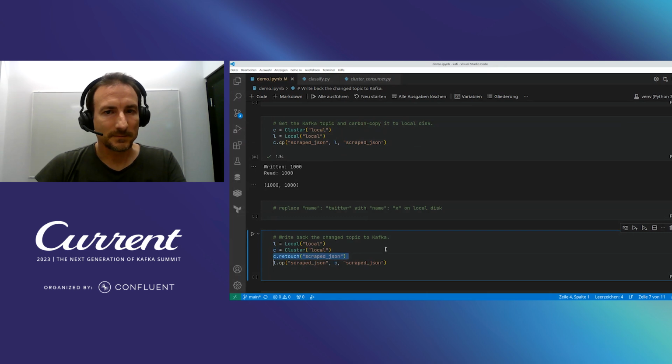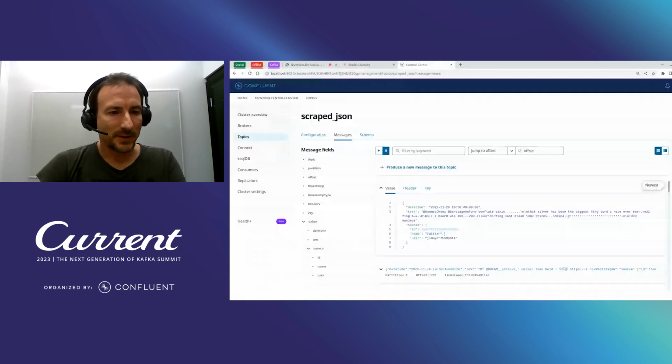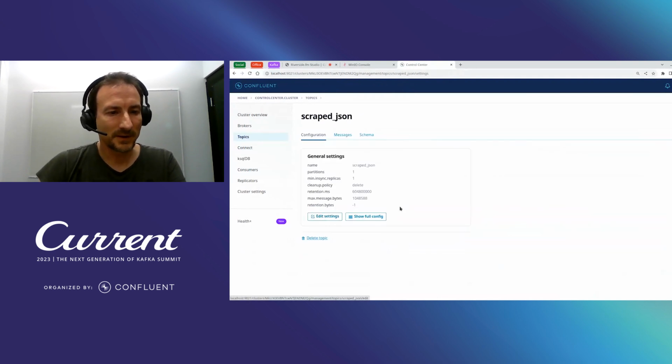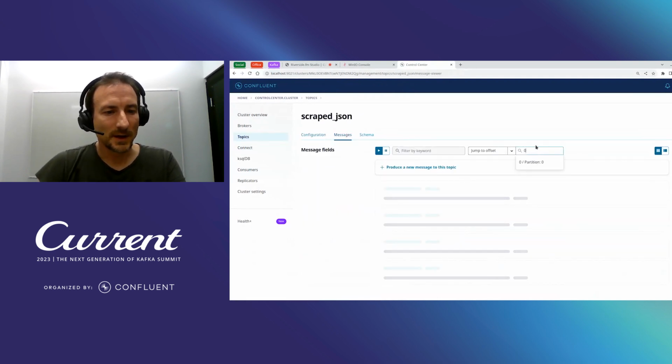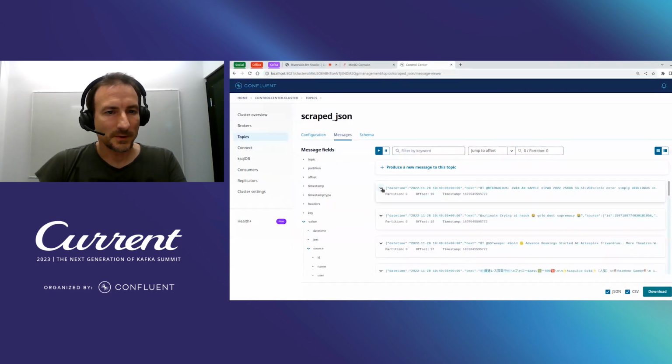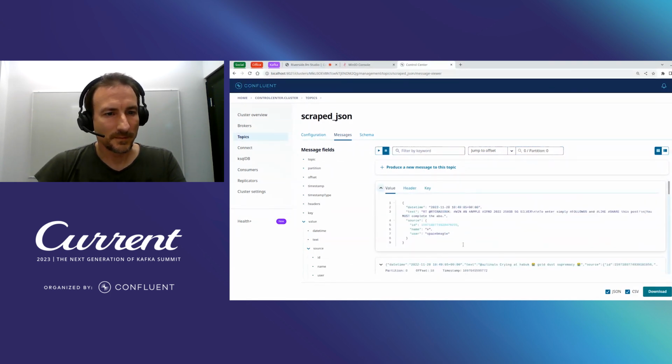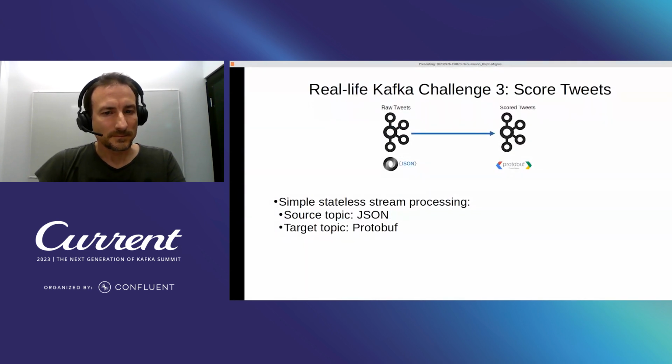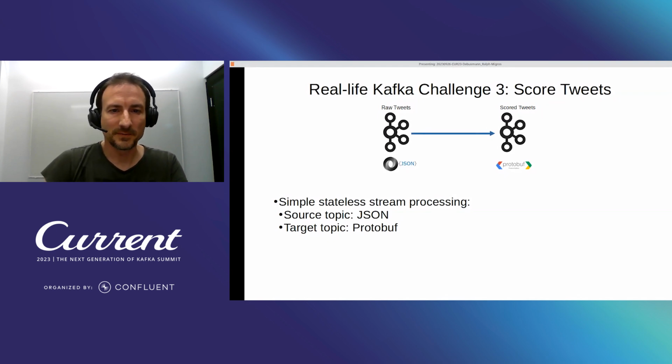We go back and simply copy this local topic back to a new recreated topic on Kafka. Let's do that, and have a look at the topic again. And you can see that's the new topic which has name X instead of Twitter. So, okay, next challenge solved.